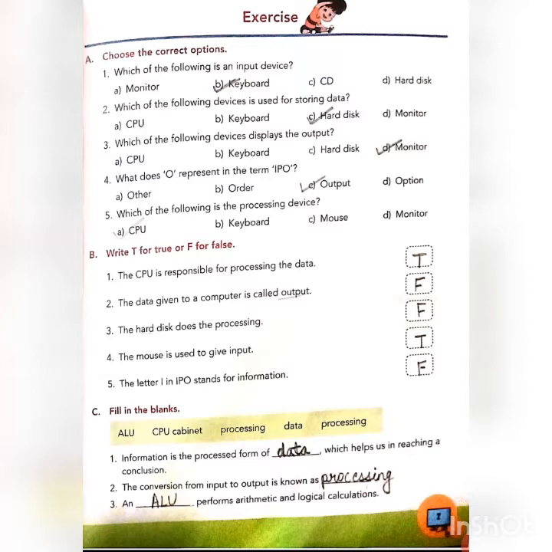Now see, we have fill in the blanks. Information is processed form of dash which helps us in reaching a conclusion. Information is processed form of data. Number 2, the conversion from input to output is known as processing. Number 3, dash performs arithmetic and logical calculation. I already told you CPU has 3 parts, CU, MU and ALU, and ALU is responsible for performing arithmetic and logical calculations.